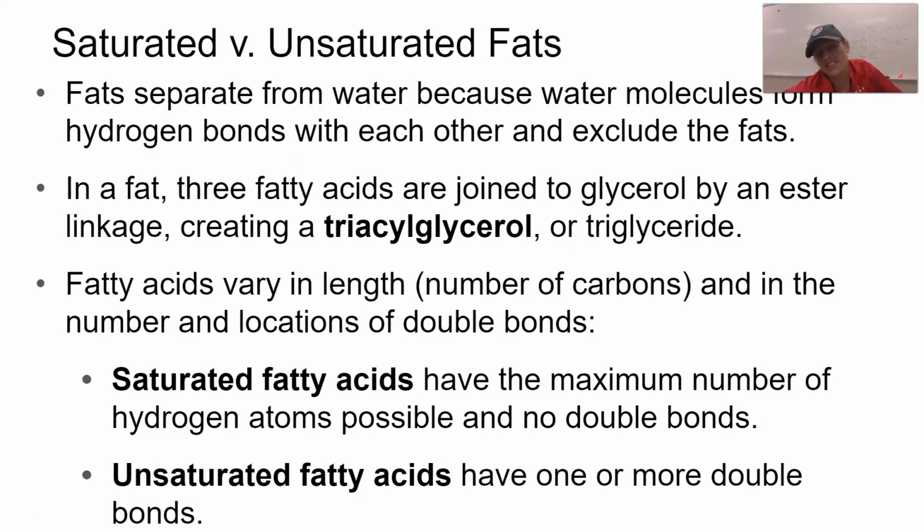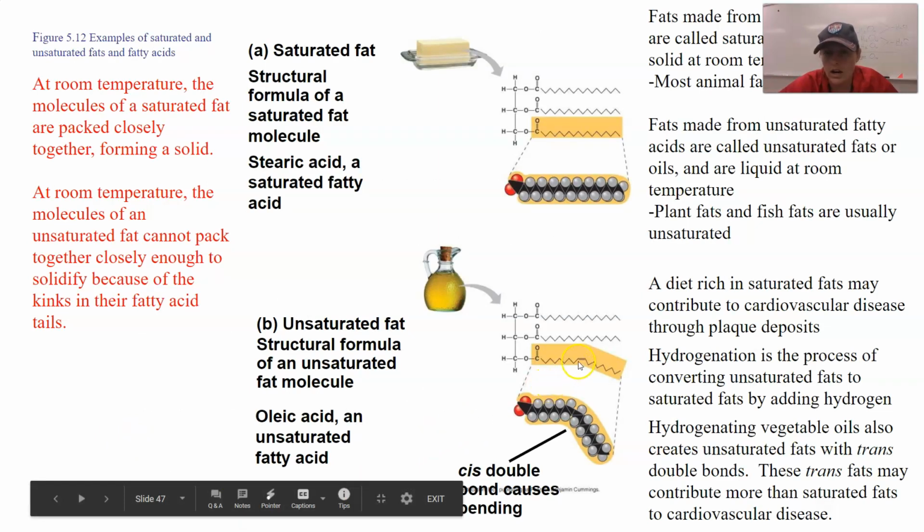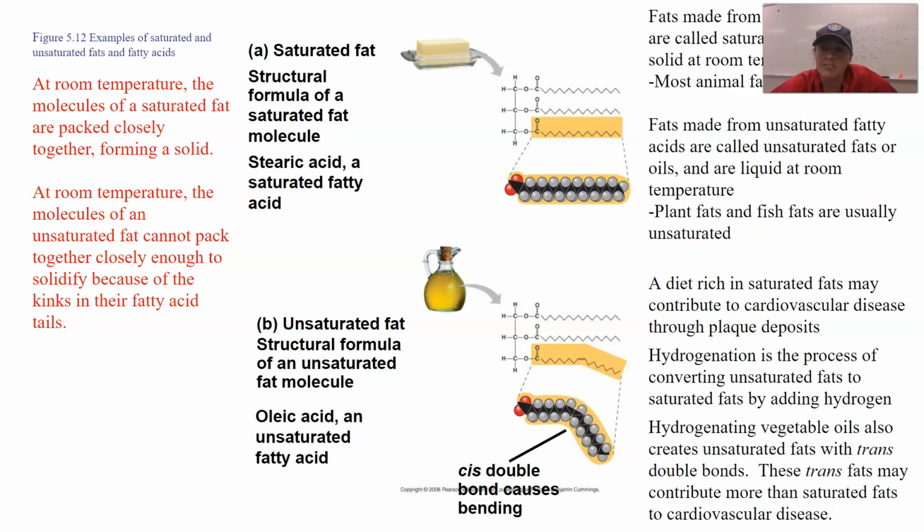An unsaturated fat, however, can have one or even more of these things called a double bond. So let's see what that actually looks like, okay? Right here, you can see our double bond, and what it does is it creates a kink in our fatty acid chain and kind of changes its direction. And so that's going to be our double bond, which is going to create our unsaturated fat, okay?